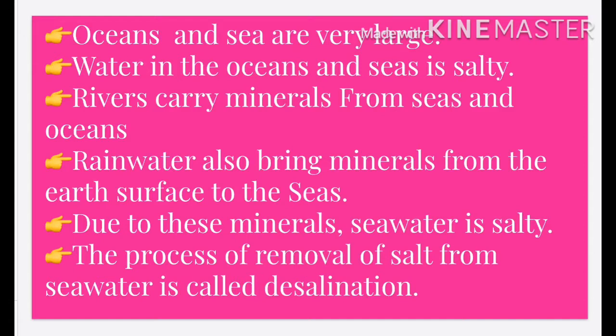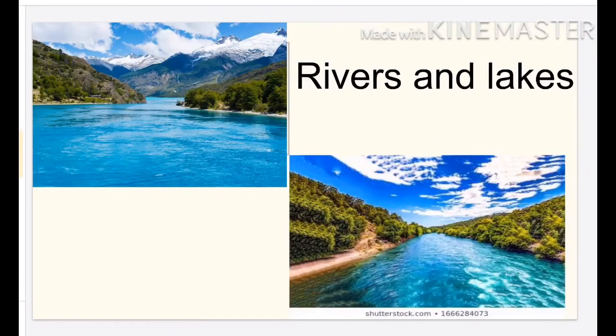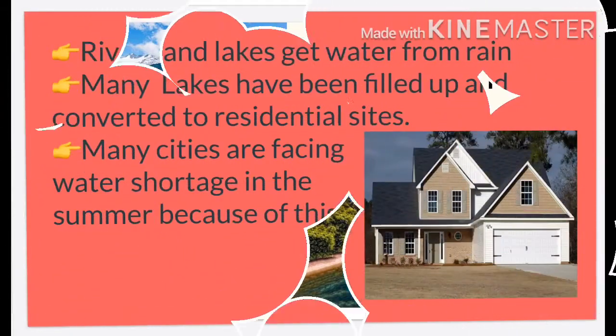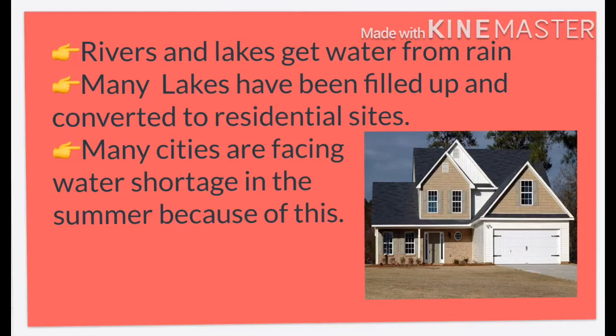So our next source of water is rivers and lakes. Rivers and lakes get water from rain. Many lakes have been filled up and converted to residential sites. Due to these residential sites, there is a shortage of water during the summer. So we have to conserve the water and revive our natural water resources.